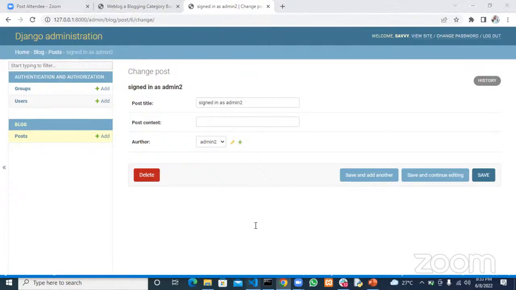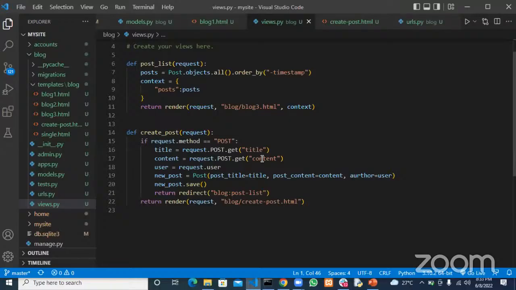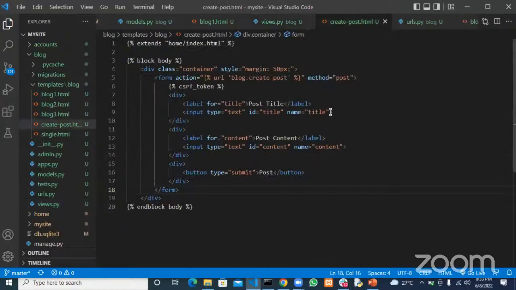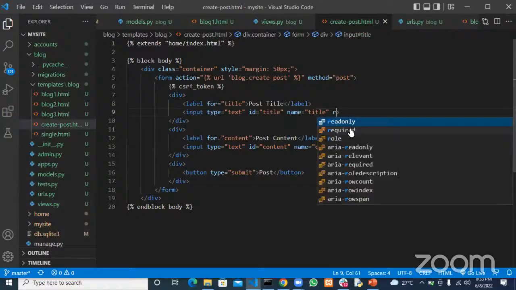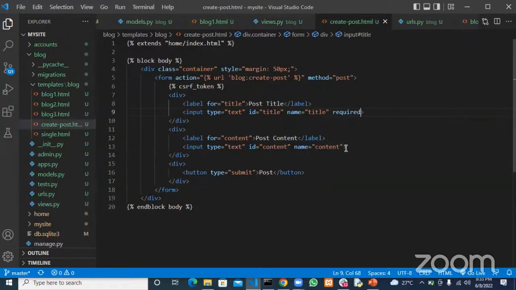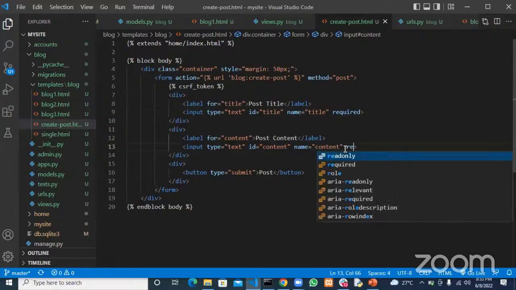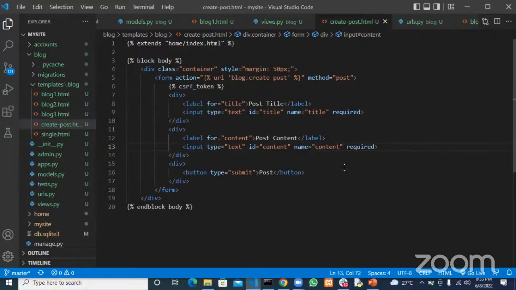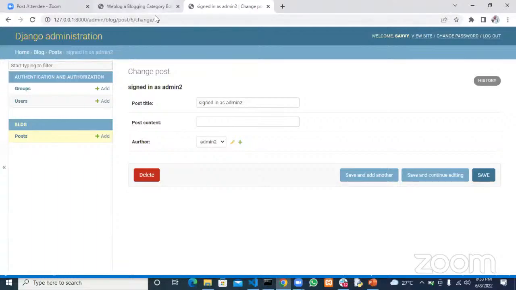Okay, so we can handle this from the back end as well. We can come here and check that we only want to create a new post if the title is not none or not empty, and the content is not empty, but that will be a long protocol. So the easiest way to do that is to come to your front end and add a keyword here called required to your HTML. So now someone cannot submit this without filling in all this. With that, we can just solve that long code that we had in mind.